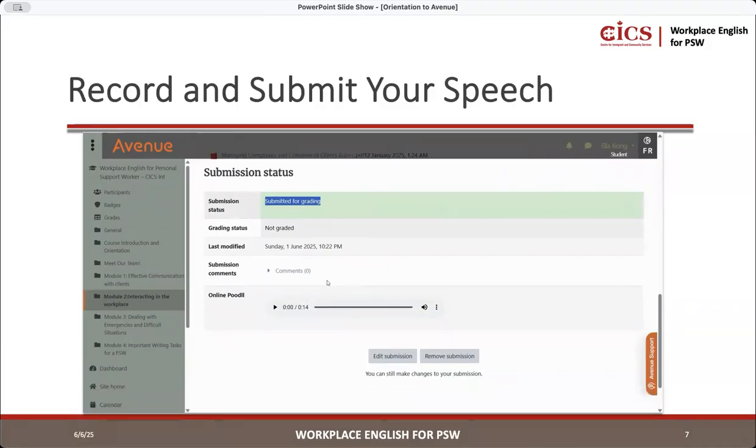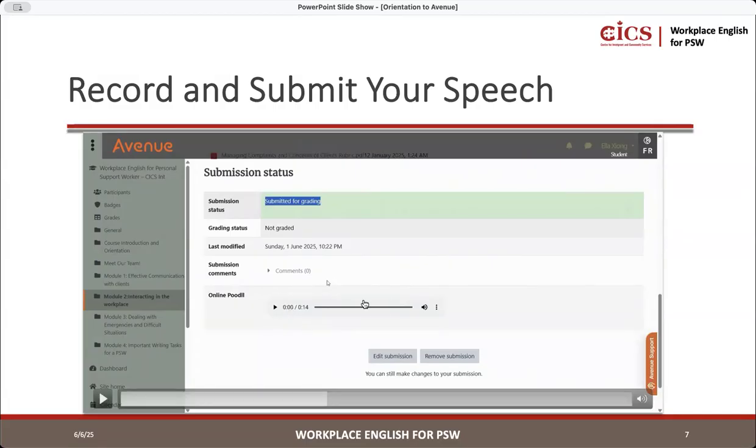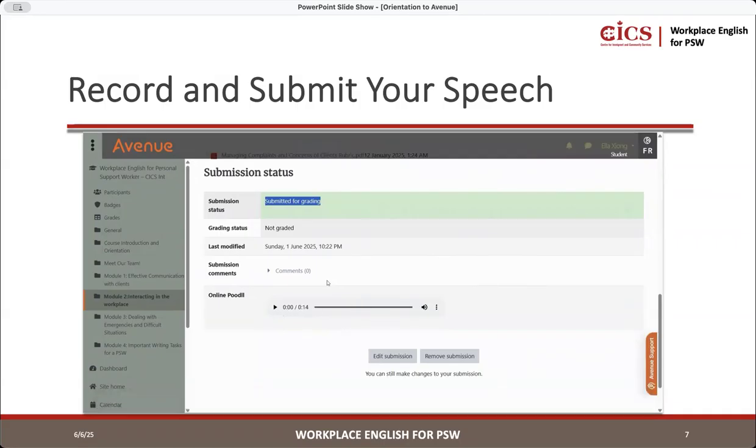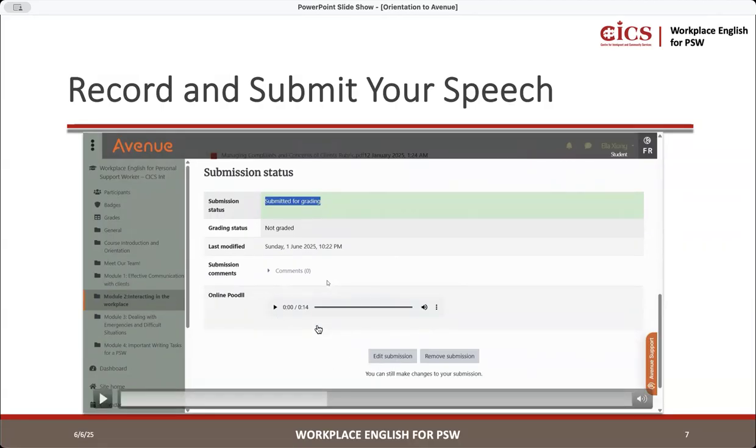So always check this because sometimes what happens is you might be doing a recording and you recorded for 1 minute. But then when you go here, it says, oh, only 14 seconds? How come it's showing only 14 seconds? But I talked for 1 minute, right? So you have to make sure you check here because this will show you what you submitted. So if you only recorded 14 seconds, but you talked 1 minute, then you have to do it again, right? Because it only gave you 14 seconds.